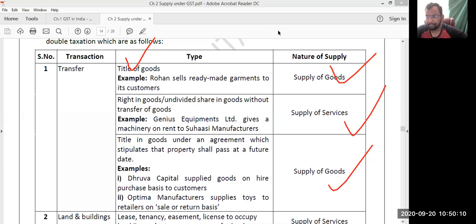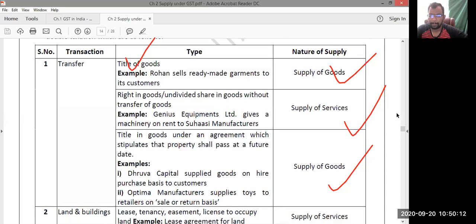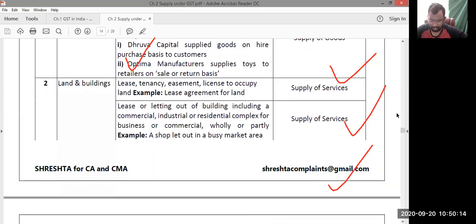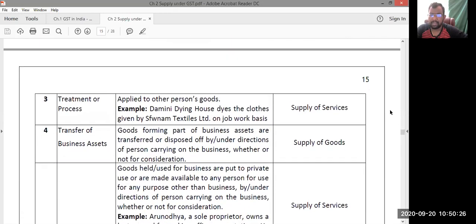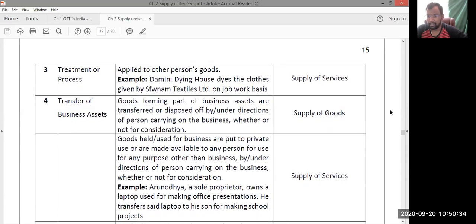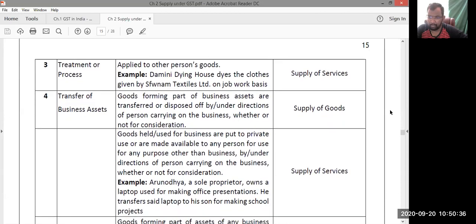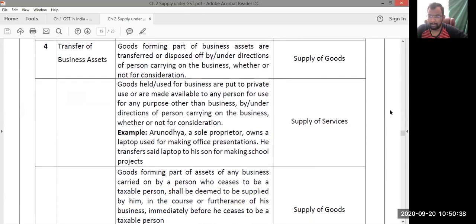Next, second one, land and buildings. Lease transactions, tenancy: supply of services. Why? Because ownership is not transferred. Next, treatment of process and job work. In job work, again ownership is not transferred: supply of services. Transfer of business assets, where ownership is transferred: supply of goods.